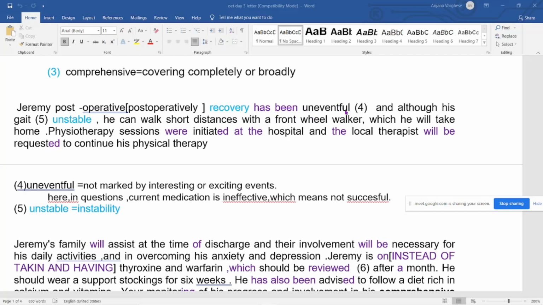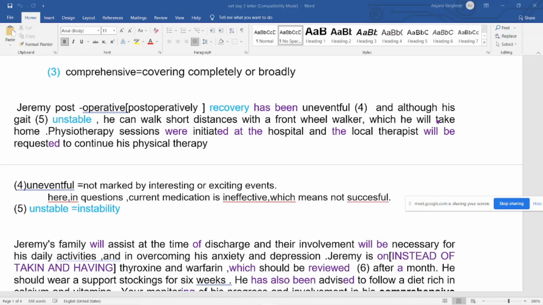And this is ineffective medication. One point was there in the case note; if you read again, you will get it. To explain that, "uneventful" has been used, it's just a lexical resource. Recovery is a good word. Post-operative is a good word. And although, you might be knowing by now, "although" is important.